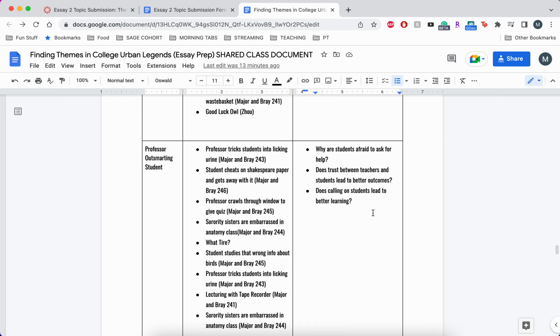So what that means is we don't want a research topic like "Are teachers really actually mean?" or something like that, where it's like, yeah, I'm sure some are, but obviously some aren't. So we're not really going to be able to prove that either way, other than to say probably not all of them, which isn't really an interesting research topic. So we want to look beyond the obvious, or beyond these black and white things, and go more into that gray area to understand these issues a little bit more.